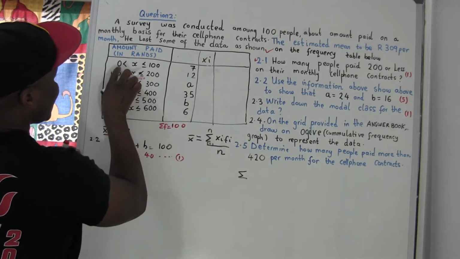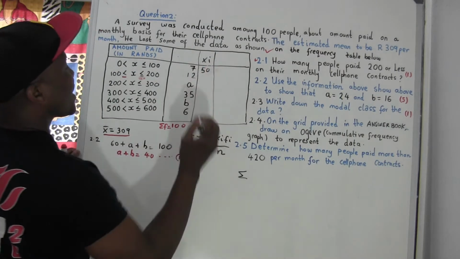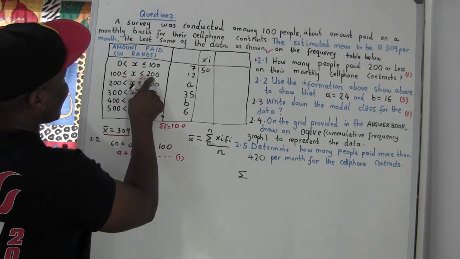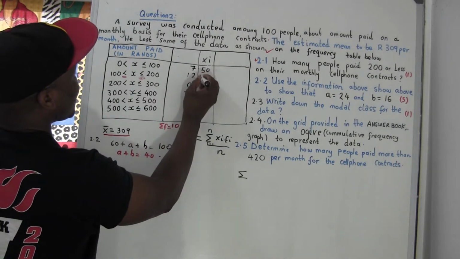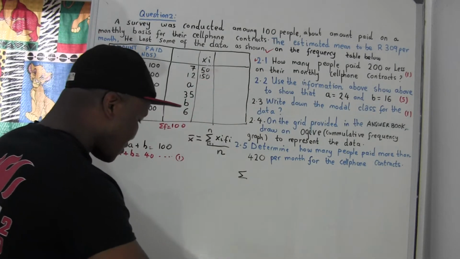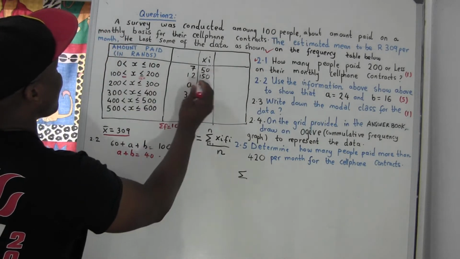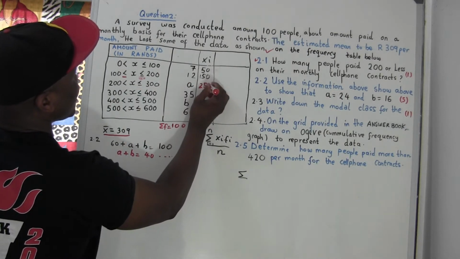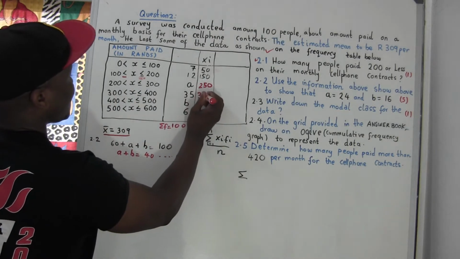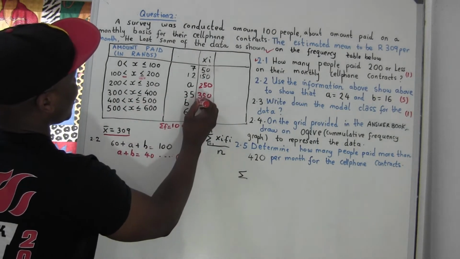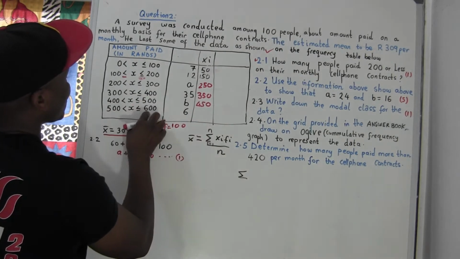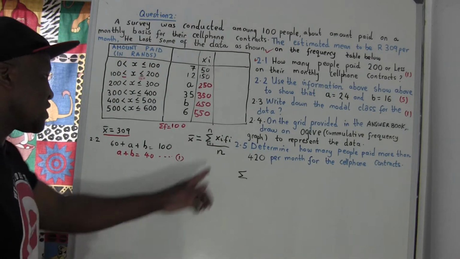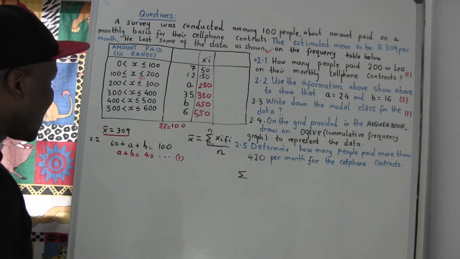Now let's get it. 0 plus 100 divided by 2 equals 50. That's how you get the class midpoint. 100 plus 200 divided by 2 equals 150. Now 200 plus 300 divided by 2 equals 250. Now add these: 700 divided by 2 equals 350. Now add these: 900 divided by 2 equals 450. Now add these two, divided by 2, is going to be 550. So this is the class midpoint, and this is going to come in here.